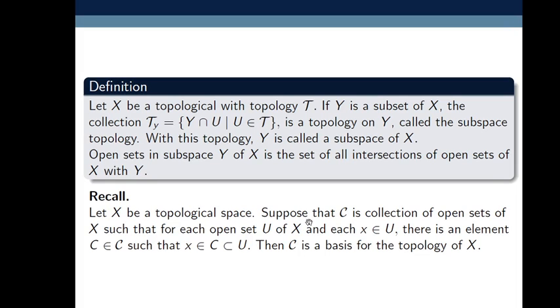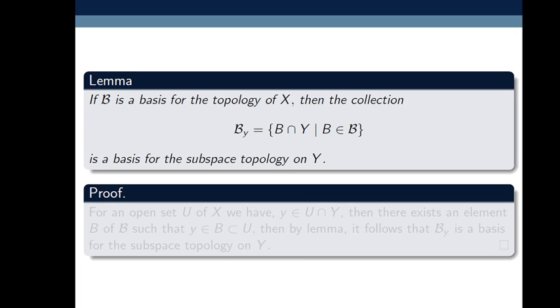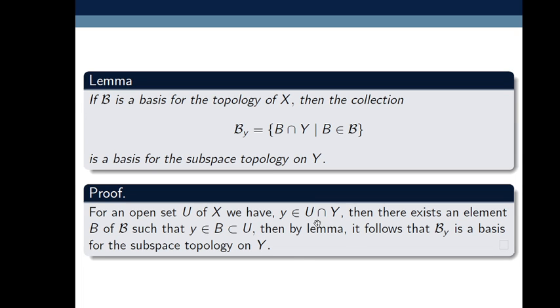When X is topological space and script C is collection of open sets of X such that for each open set U of X and each x belongs to U, there is an element C belongs to script C such that x belongs to C, C is contained in U, then script C is basis for the topology of X. So here U intersection Y is open set, and U is open in X, so y belongs to B, B is contained in U, but B belongs to where? Script B. So it follows that by using that lemma, script B_Y is basis for the subspace topology on Y.